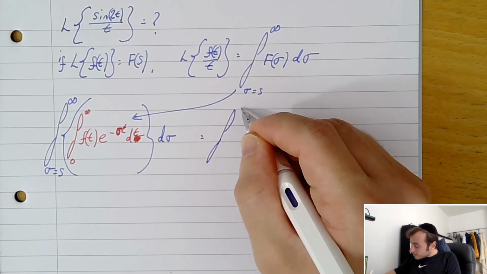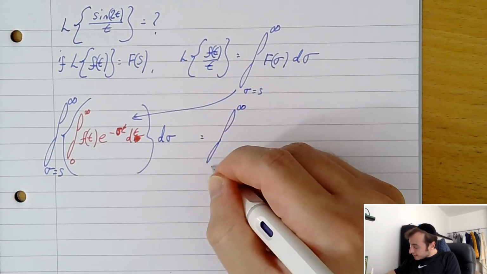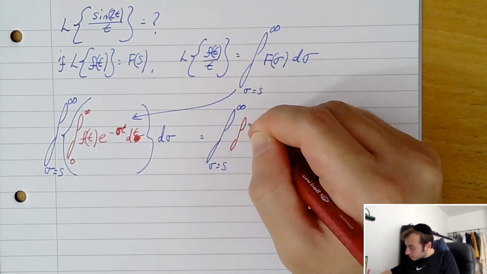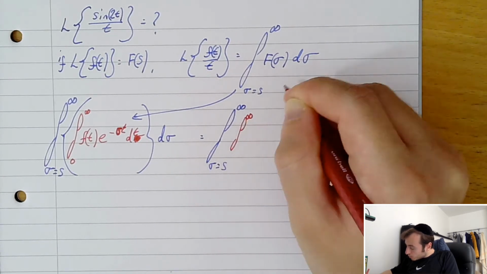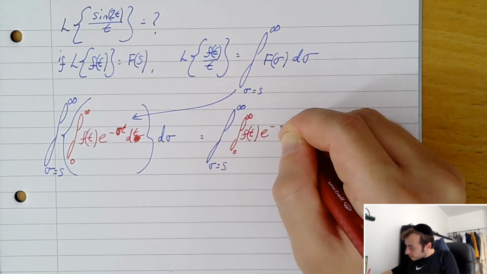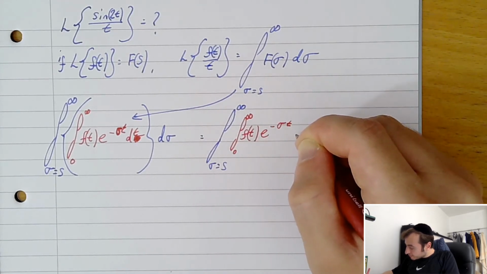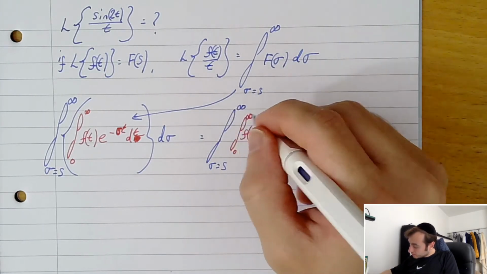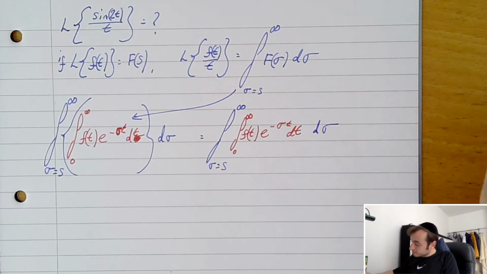It's going to be the integral between infinity and sigma equals s, of F of sigma, which is just the normal evaluation, f of t e to the minus sigma t dt, d sigma.